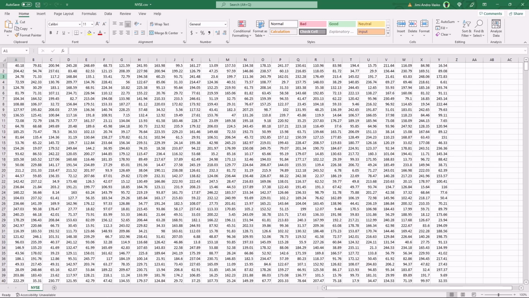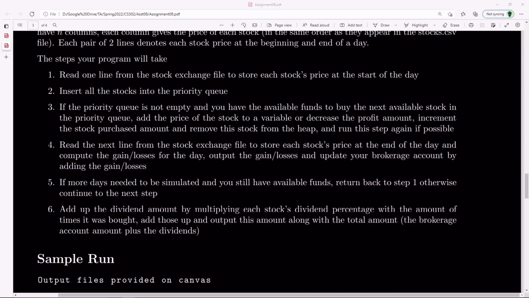But you first read in one line, and you store prices. So of course, this will be the price of that first stock from that other file. So they are kind of one-to-one, so it makes it easier to parse this. So you first read in one line, and then you're going to read them in.